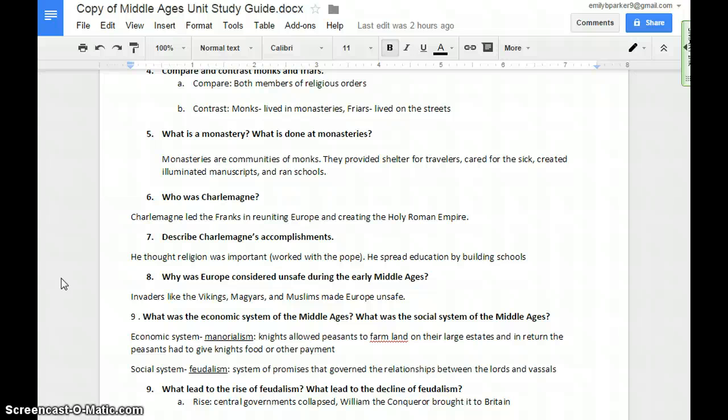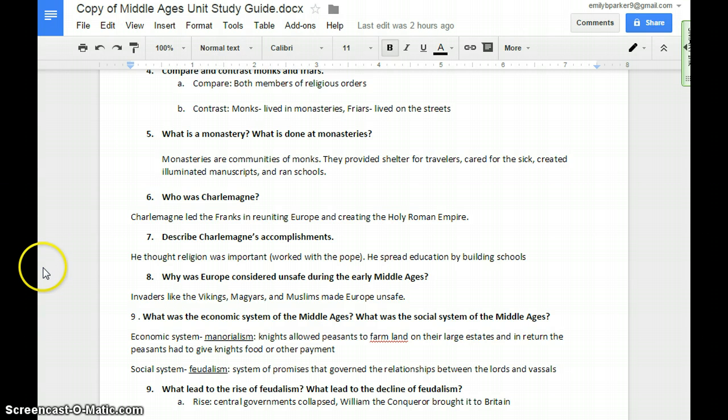Who is Charlemagne? Charlemagne was the leader of the Franks. He reunited Europe and was crowned the first Holy Roman Emperor. He worked with the Pope to do that, so he had the approval of the Pope. Charlemagne's accomplishment, he thought religion and education were very important. He spread education by building schools. He wanted to gain great power in Europe as well.